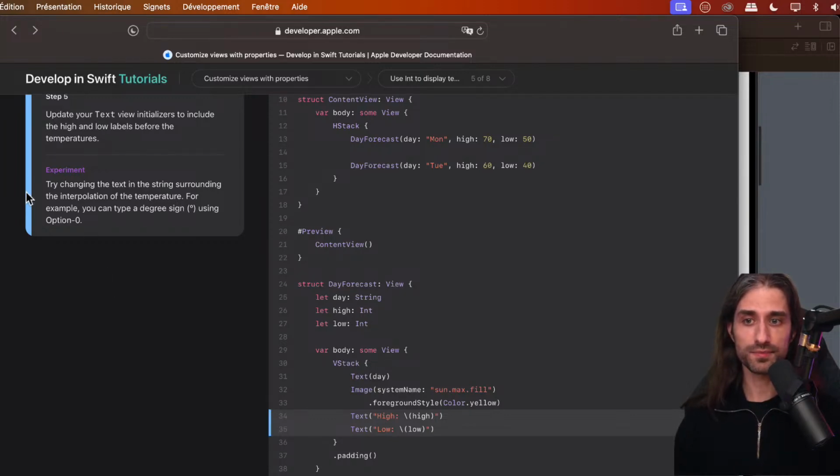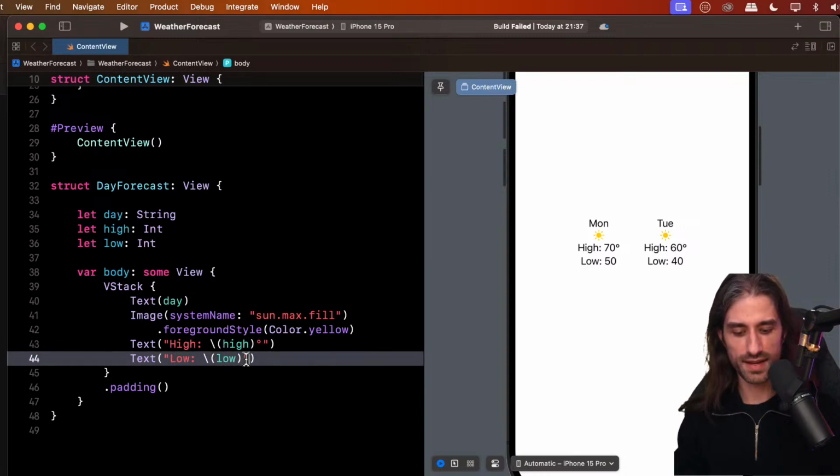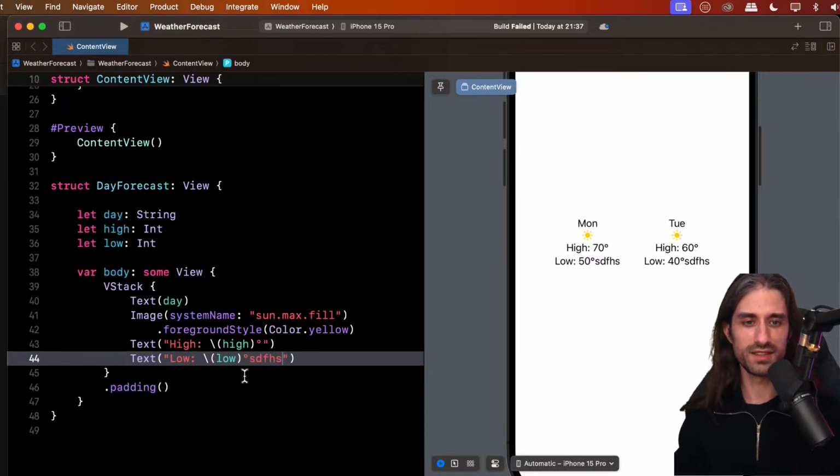And so experiment. Try changing the text surrounding the interpolation of the temperature. For example, we could type the degree sign if we wanted. So you can use Option O to do it if you use a US keyboard, I guess, because me, I have a French layout on my keyboard, and I can do Shift and the closing parenthesis, and I get, so not here, I get the degree sign. And this is a great example of adding text after the interpolation. Much better one than what I had done of just typing gibberish. So good on them to have